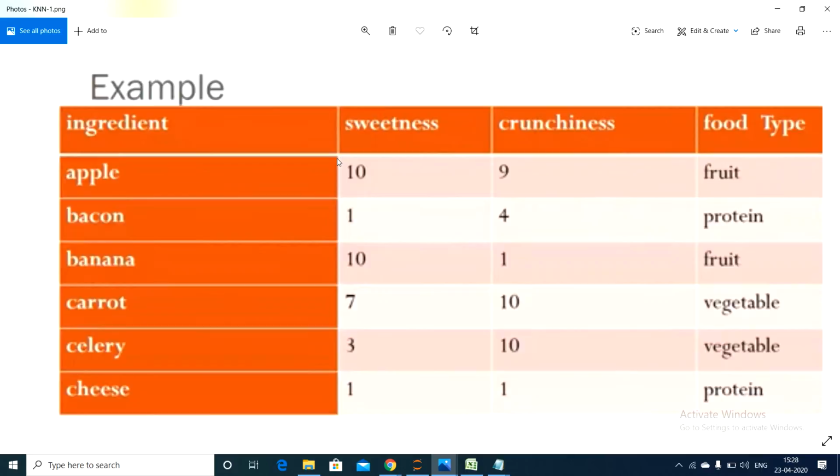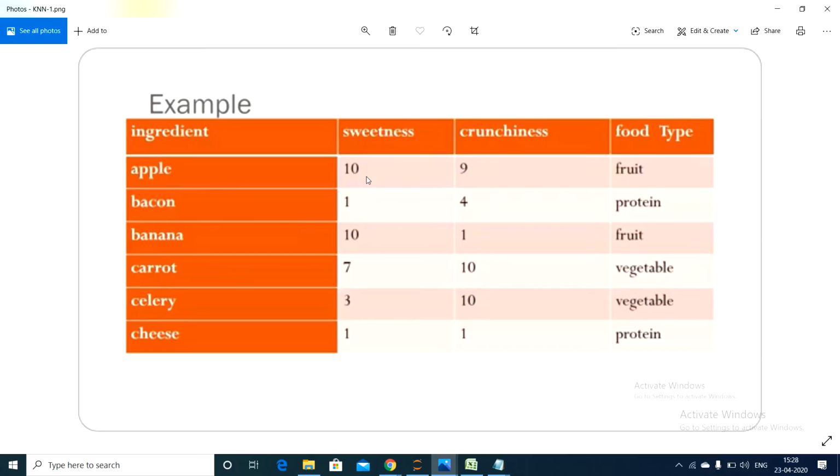Apple: let us say the sweetness of apple is 10 and crunchiness is 9. Then we predict the food type as fruit.